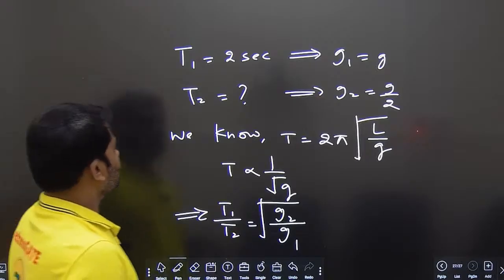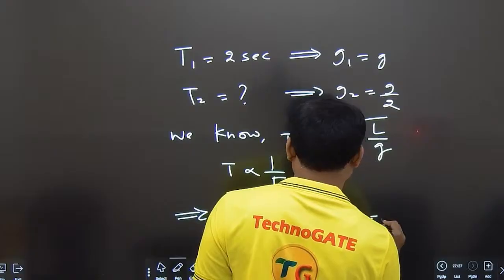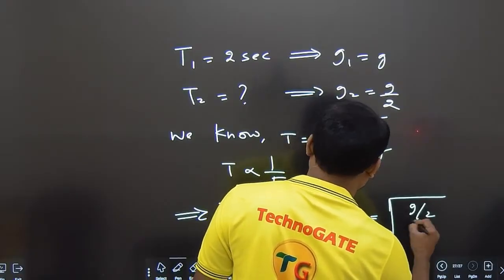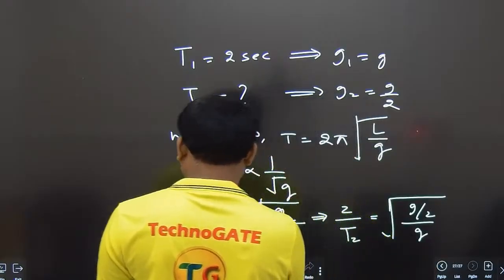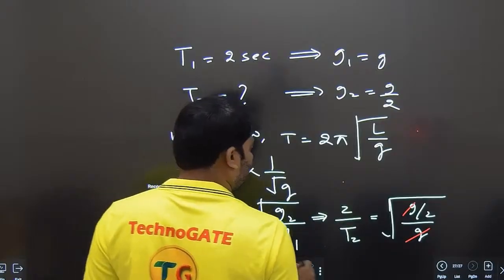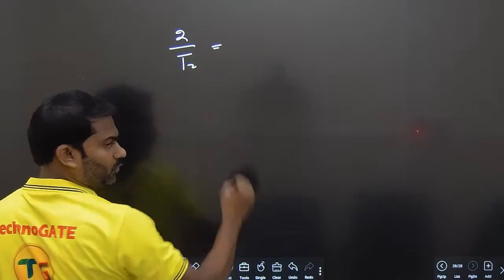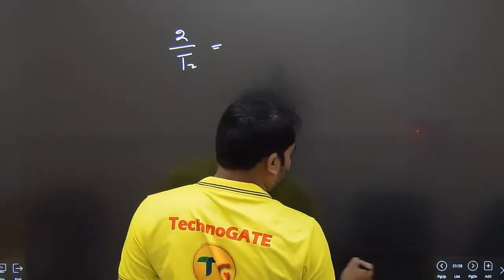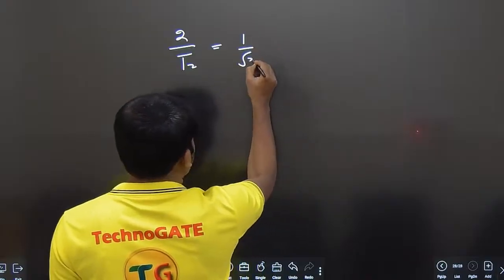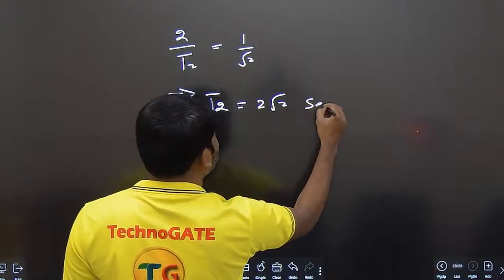Fine. So t1 is anyways 2, t2 is t2, square root of g2, which is nothing but g by 2, g1 is g, and if you simplify g, that is gone, and you will get 2 by t2 is equal to, it's visible on the screen, 2 by t2 is equal to 1 by root 2. This implies what? The new time period is equal to 2 root 2 seconds.